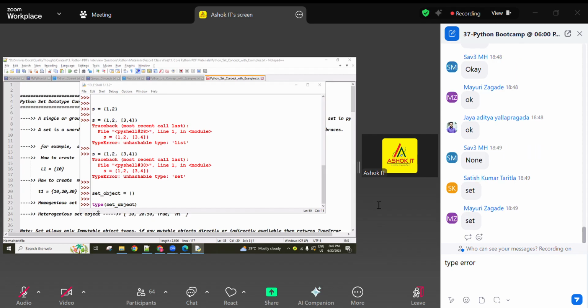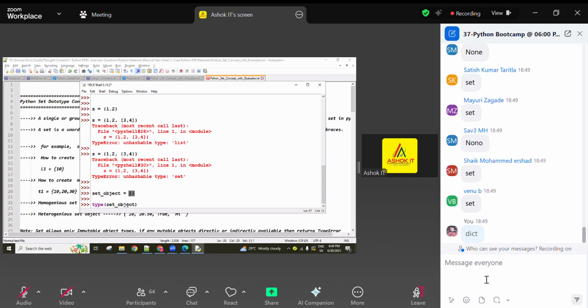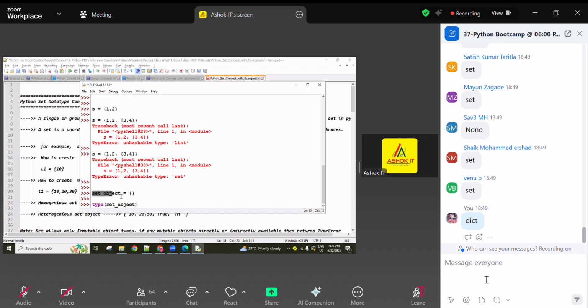None type. That's why I gave this point. By seeing this one, are you saying the type of the object is set, or by seeing this name, are you saying it?